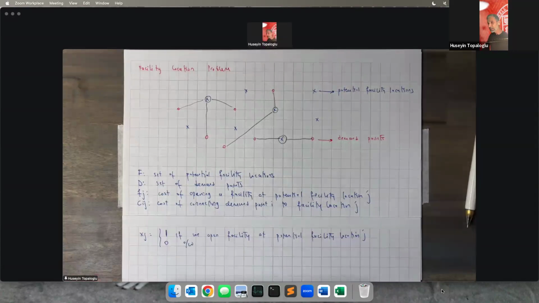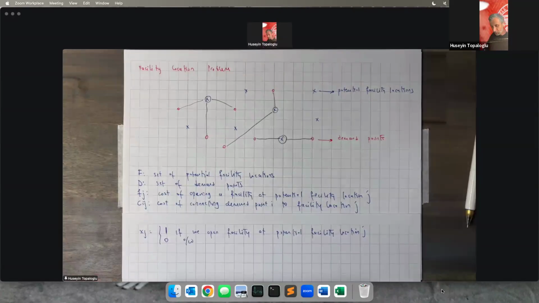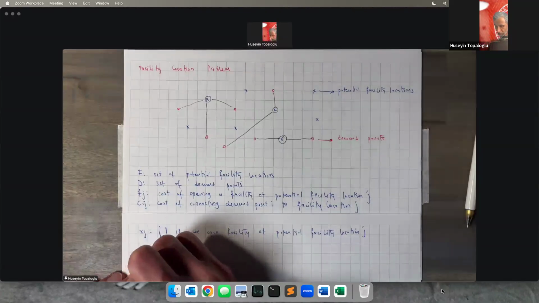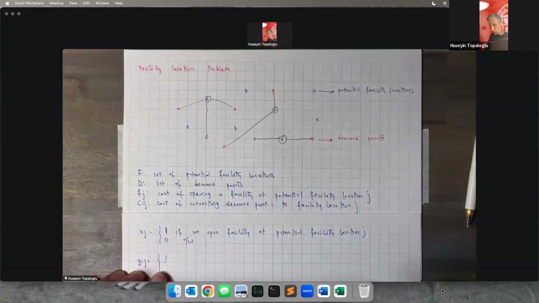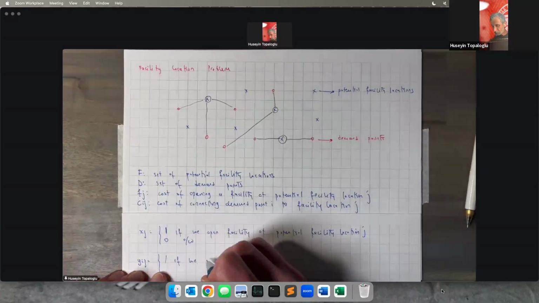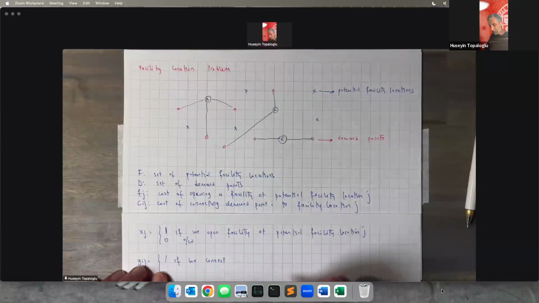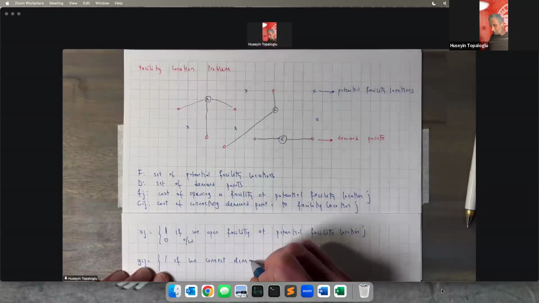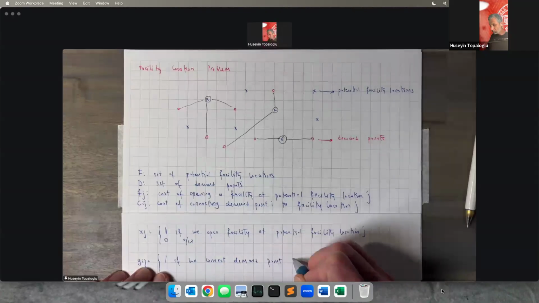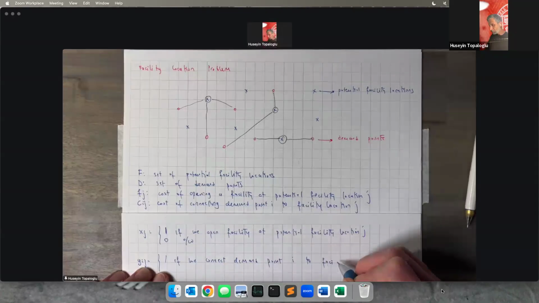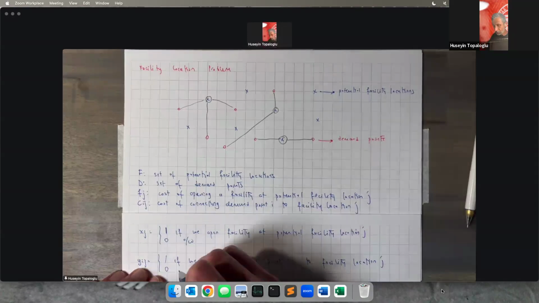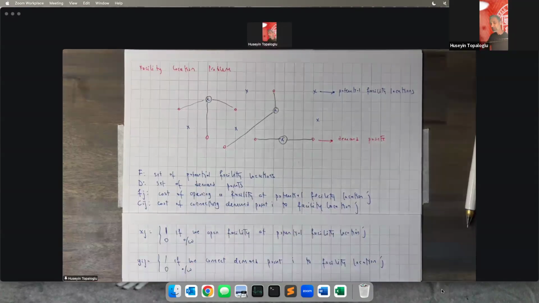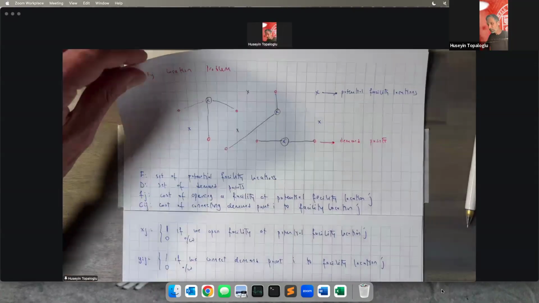And let's define another binary decision variable. Let's call it y_ij. y_ij takes value 1 if we connect demand point i to facility location j. The decision variable y_ij takes value 1 if we connect demand point i to facility location j. Otherwise, y_ij takes value 0. Great. So those are our decision variables.